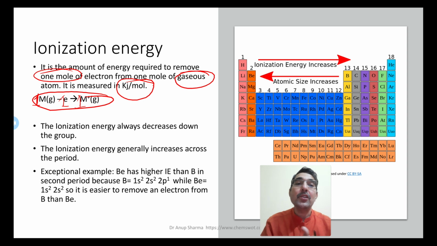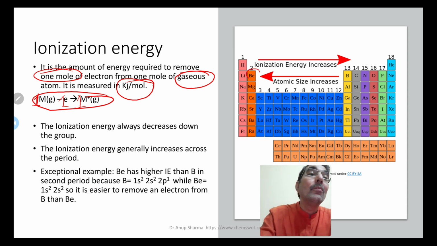The ionization energy generally increases across the period. If we move from left to right, the ionization energy will generally increase. Now there are exceptional cases. For example, beryllium has higher ionization energy than boron in the second period. You see the electronic configuration of boron is 1s2, 2s2, 2p1, because its atomic number is 5.